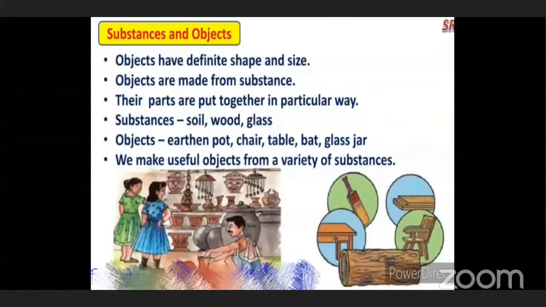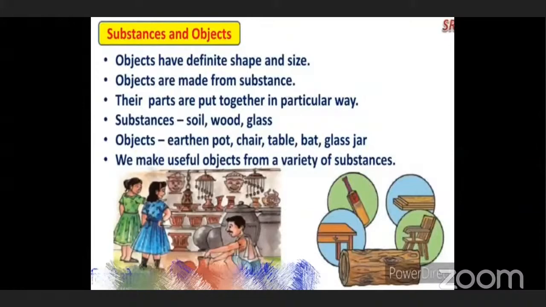From glass, what can you make from glass, children? Teacher, from glass we can make glass articles like the drinking glass of water. We have a jug. Okay. We have the bottle. Glass bottles are there. Yes, very good. Okay. Now, objects: earthen pots, chair, table, bed, glass jar. These are all objects which are made from different substances.